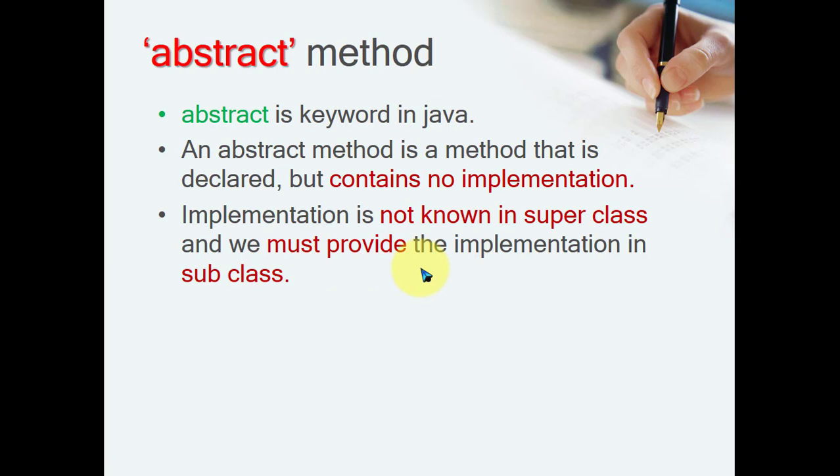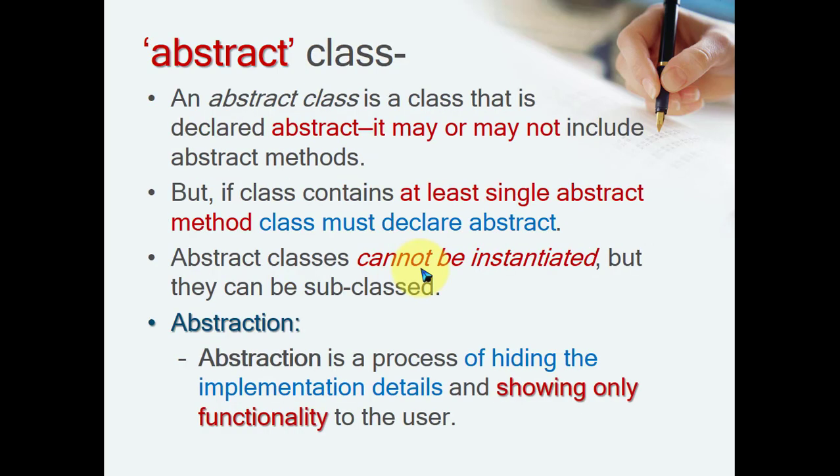So abstract method and abstract class are related concepts. That means it is a dependency. When we declare a method as abstract, by default the class is abstract. So the next point is the abstract class, and we have to explicitly declare the class as abstract. Otherwise the compiler will give you an error if any abstract method is available inside the class and your class is not declared as abstract.